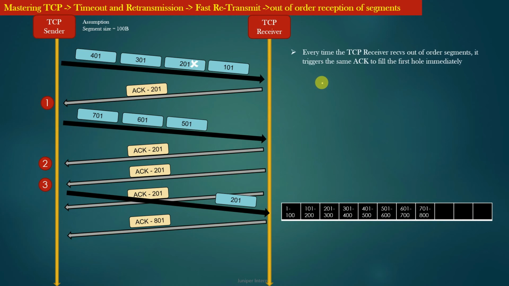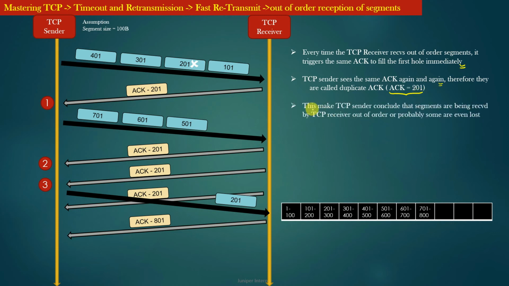So going further, every time the TCP receiver receives out of order segments, it triggers the same ACK to fill the first hole immediately, right? The TCP sender sees the same ACK again and again, therefore they are called duplicate ACKs. So in our example, the ACK 201 is called a duplicate ACK. The reception of duplicate ACKs makes the TCP sender conclude that the segments are being received by the TCP receiver out of order, or probably that a segment is completely lost.